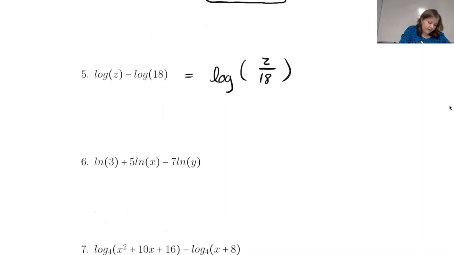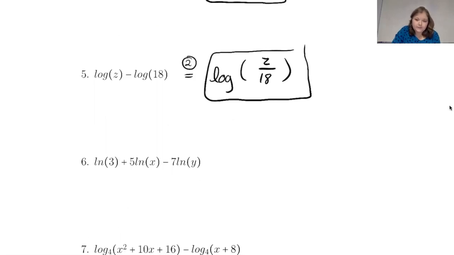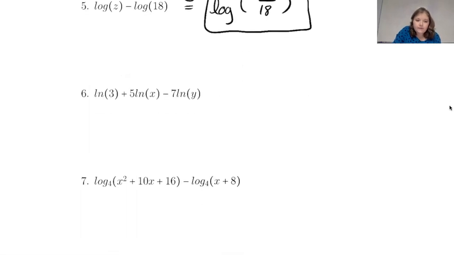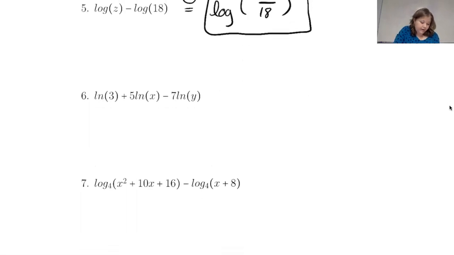And that would be from property number 2. All right, that is as condensed as we're going to get it. So we can go on to number 6. All right, so with number 6, we have several things going on.